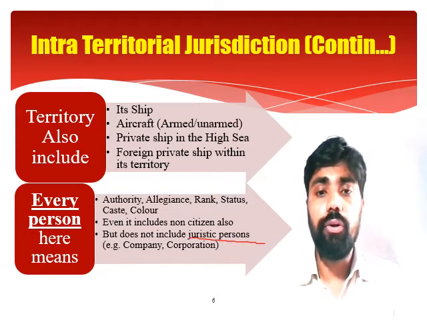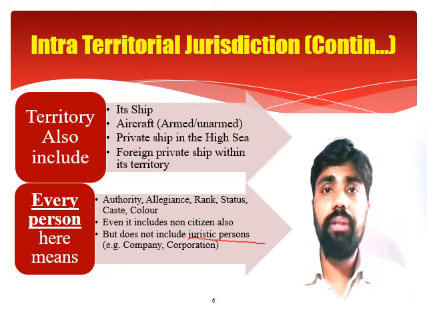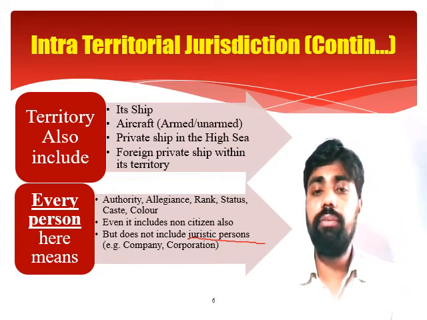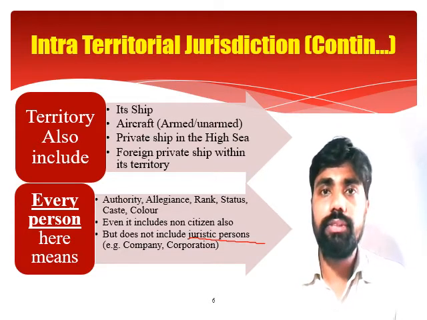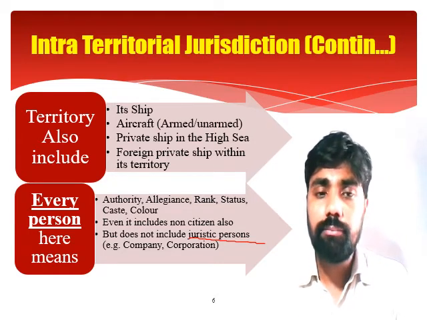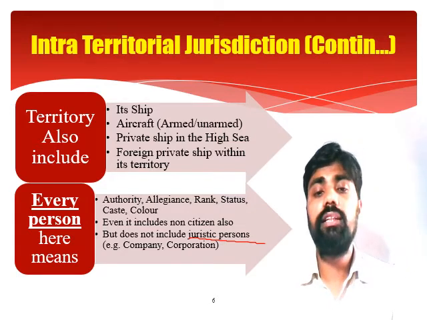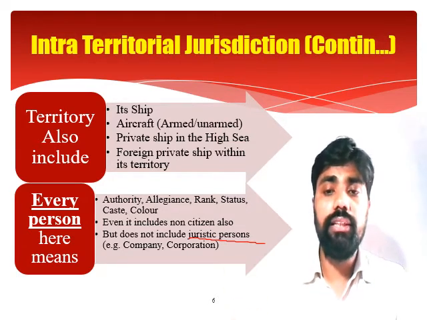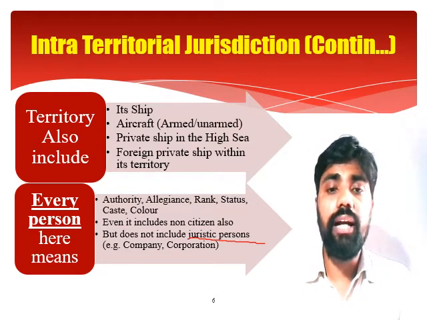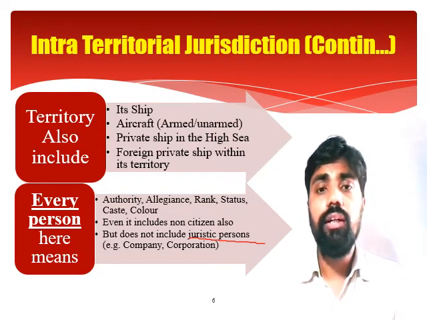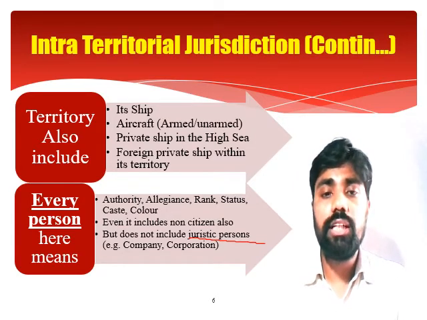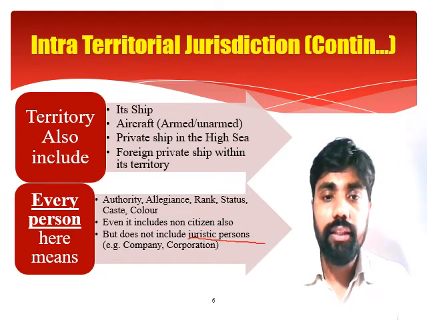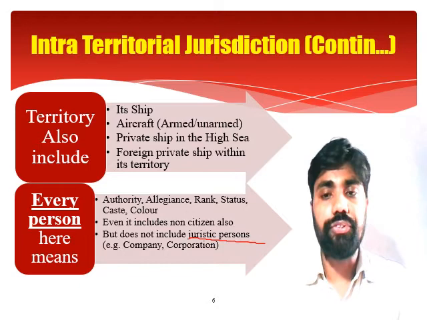That's a very important line. So what does it mean? A company or corporation shall not be prosecuted within the territory of India, because a company cannot commit the offense of theft, a company cannot commit the offense of robbery, a company cannot commit the offense of dacoity, a company cannot commit the offense of rape. Rather, the person who is holding the company, the person who is managing the company, shall commit these types of offenses, and therefore the person behind the company shall be prosecuted for the offense. So whatever crime is committed, it is being committed by the natural person, and therefore the natural person shall be liable to be prosecuted under the Indian Penal Code and not the juristic person.